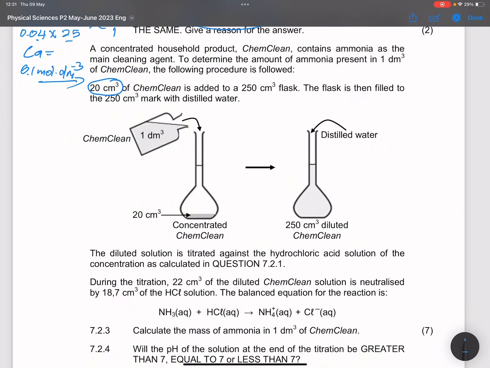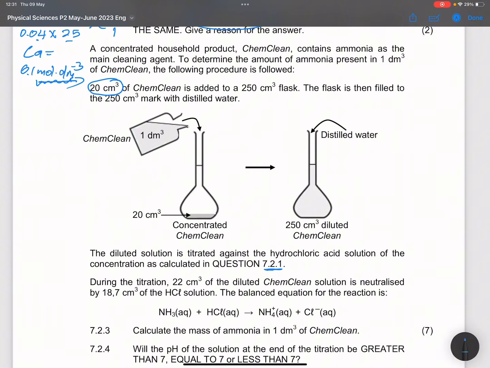solution of ChemClean. Now they say that the diluted solution is titrated against a hydrochloric acid solution of the concentration as calculated in 7.2.1. Okay, which means 0.1 moles per cubic decimeter.